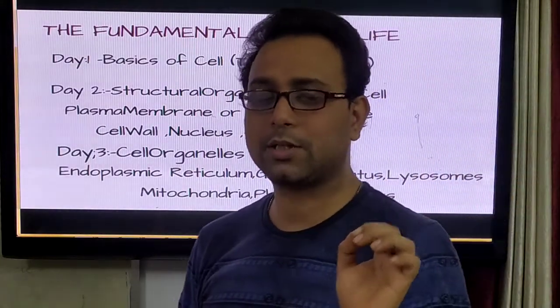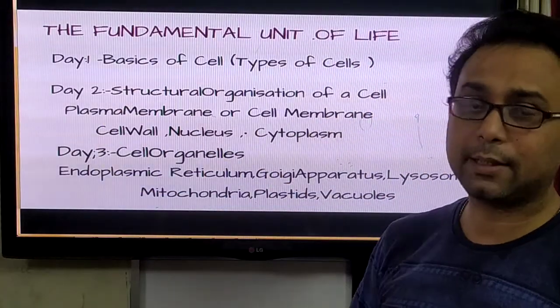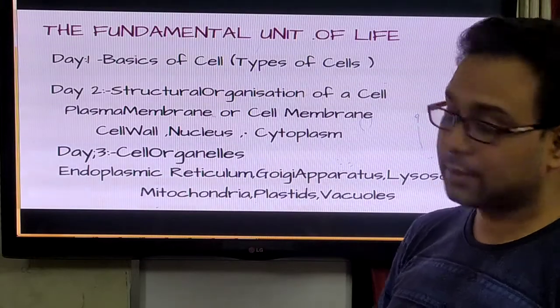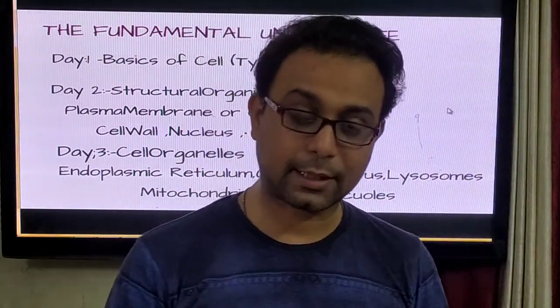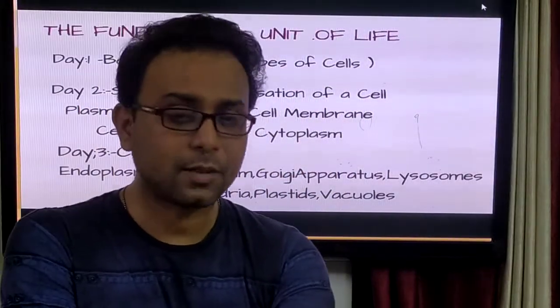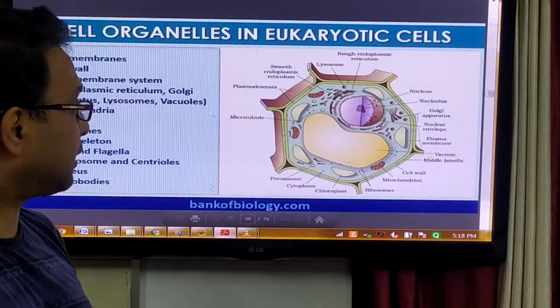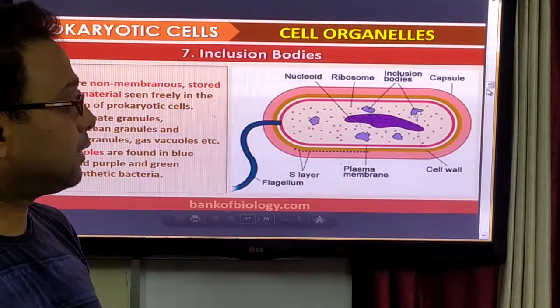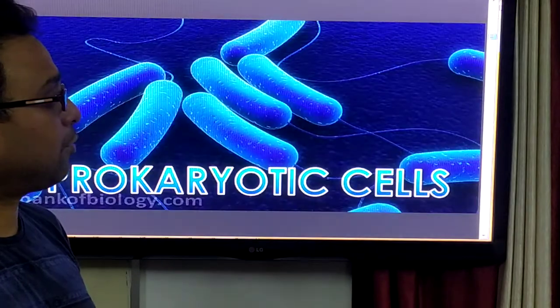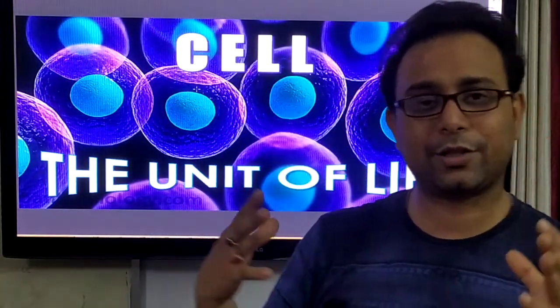So now we start the chapter, the day 1 part, that is the basis of the cell, right? After the class is finished, please watch this video again and again and write down notes on that particular chapter. So at first, this is the chapter, the cell or unit of life, and we discuss the different types of cell. So what is the cell? At first we try to discuss this topic, what is the cell?